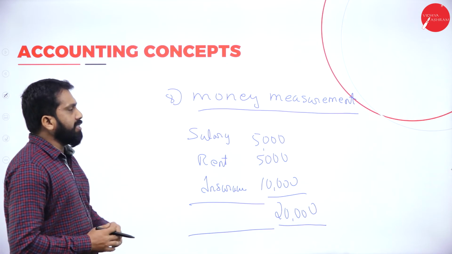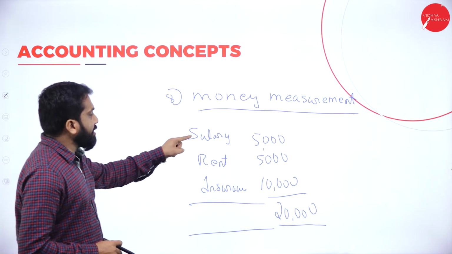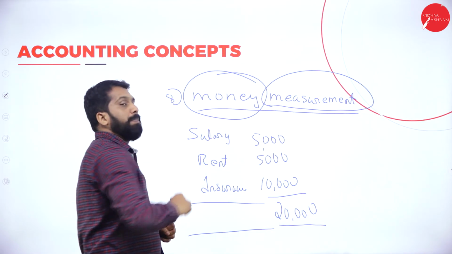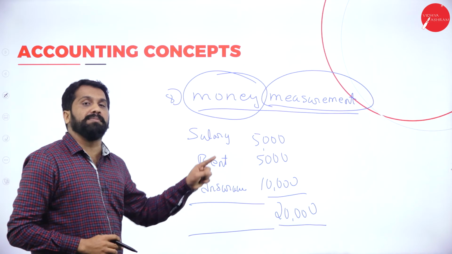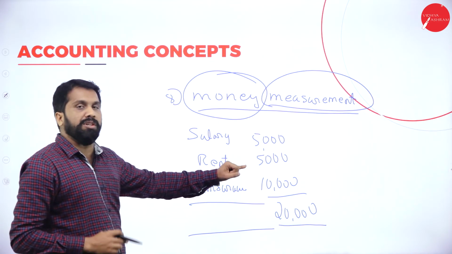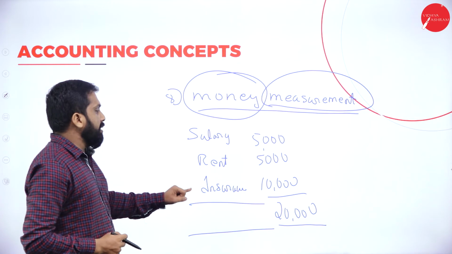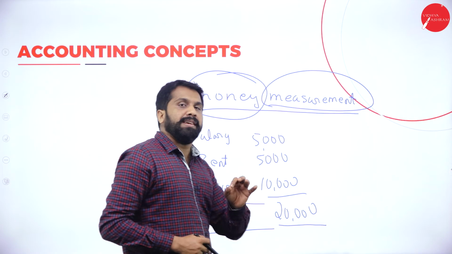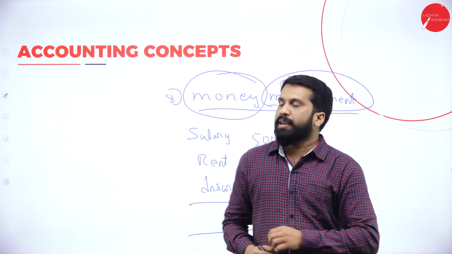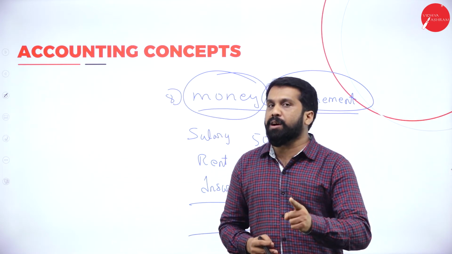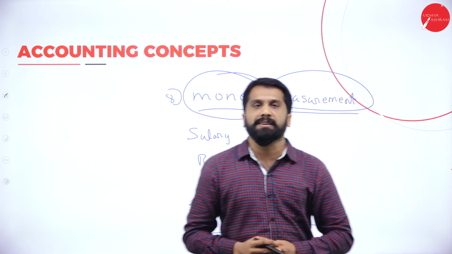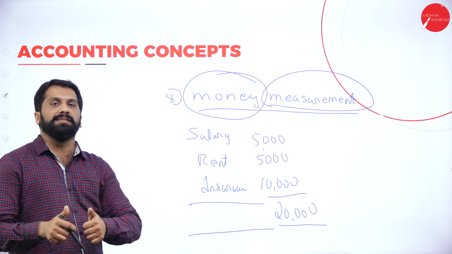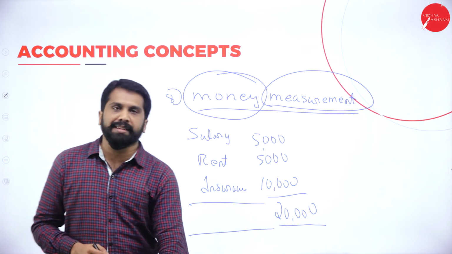Now, the total is 20,000. It is nothing but salary measured in terms of money. Rent measured in terms of money. Insurance measured in terms of money. Everything is measured in terms of money. Any doubt in this? Hopefully, there is no doubt. So this is called money measurement concept. Clear? Good. We'll go for the next one.